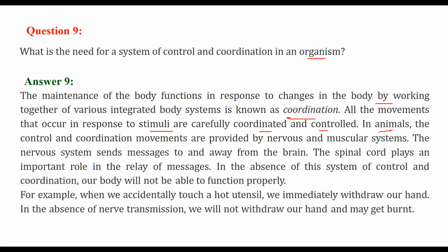In animals, the control and coordination of movement are provided by what? By the nervous and muscular systems, right? A message comes and the muscle will respond. So the nervous system sends messages to and fro, that is, to and away from the brain. The spinal cord also plays a vital role. It plays an important role in the relay of messages. In its absence, the body will not be able to function properly.